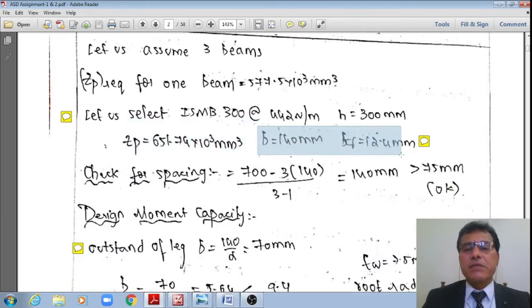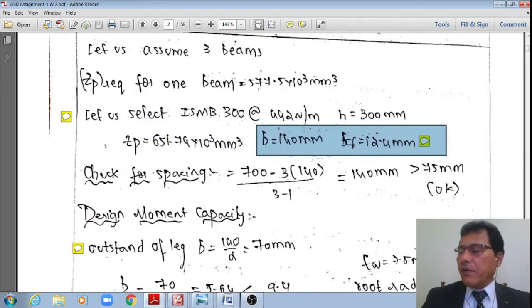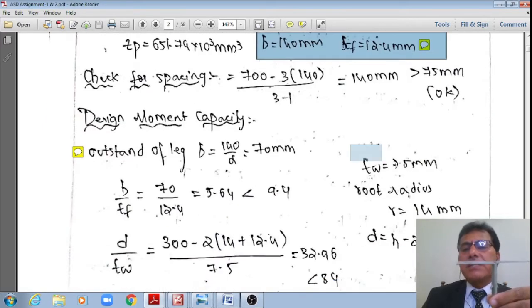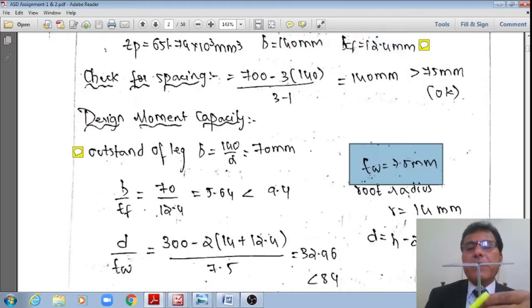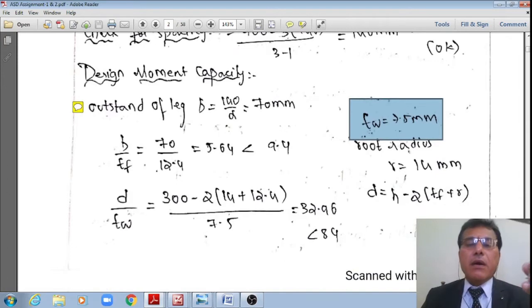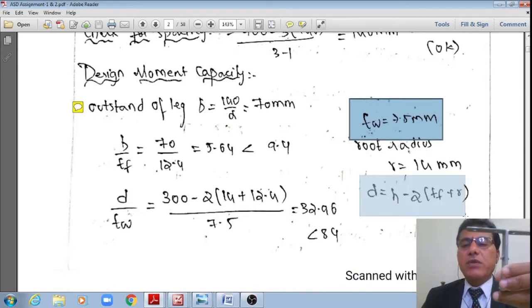Therefore, the other properties, as I just told: width of the flange is equal to 140 mm, thickness of the flange is equal to 12.4 mm, thickness of the web is equal to 7.5 mm, and the root radius r is equal to 14 mm. The other property is that h1 is equal to h minus 2 times the thickness of the flange plus root radius.